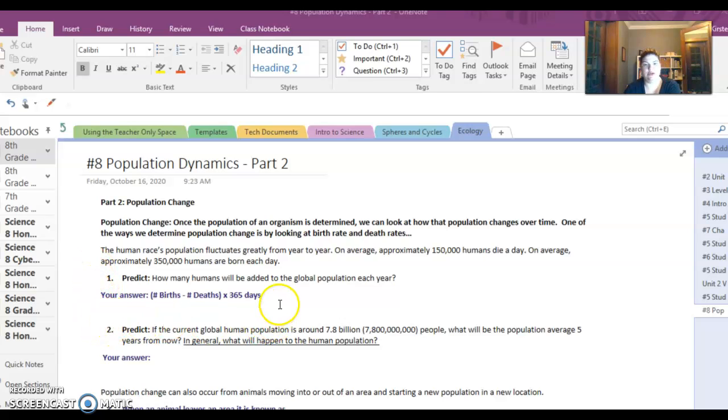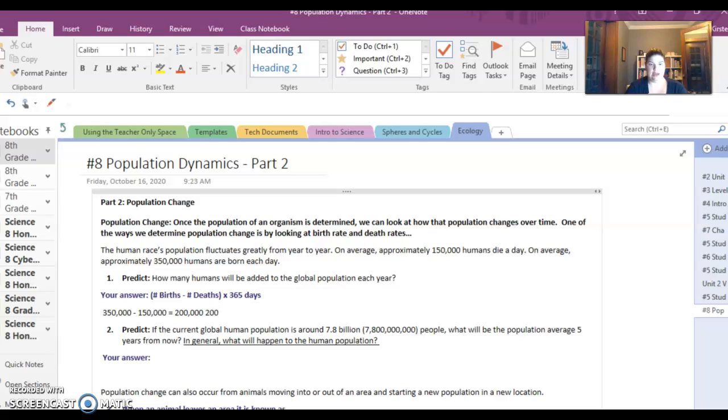So for the first question, I asked you to predict how many humans will be added to the global population each year. Maybe predict wasn't the best word to put here because you would calculate this out to make your prediction. It's just based off of the approximate average, which is 150,000 humans die each day globally, and 350,000 humans are born each day. So to find out what my net growth is each day, I would subtract 350,000 minus 150,000, and that would give me 200,000.